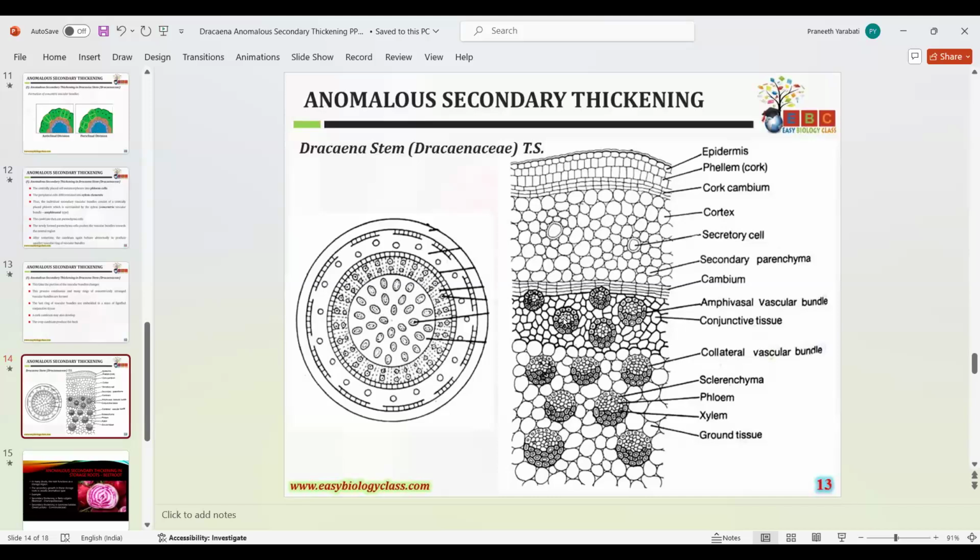Each of these is a vascular bundle. So during the anomalous secondary growth, what happens? The cells of the pericycle become meristematic and behave as a cambium. This is the cambium, for example. These are the cells which are developed from the pericycle region.